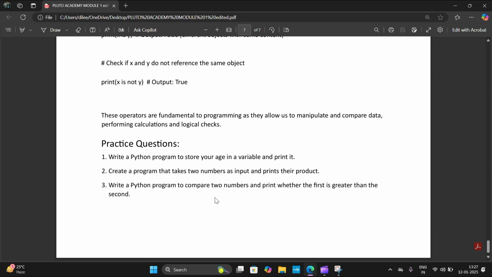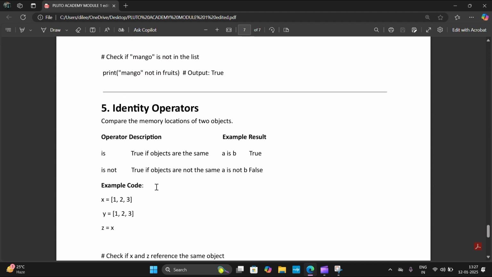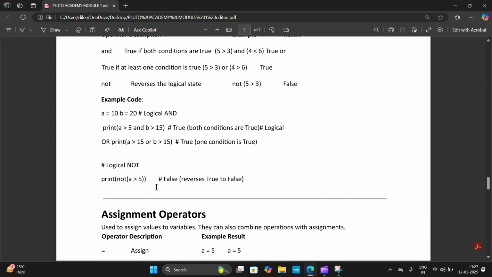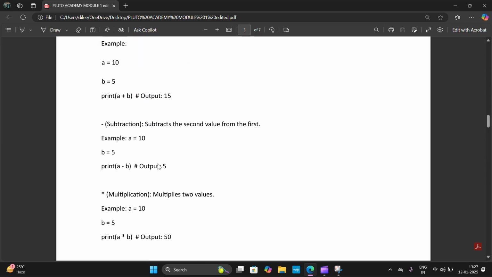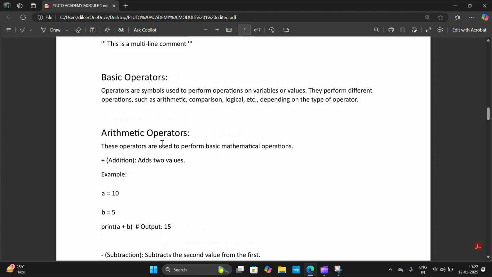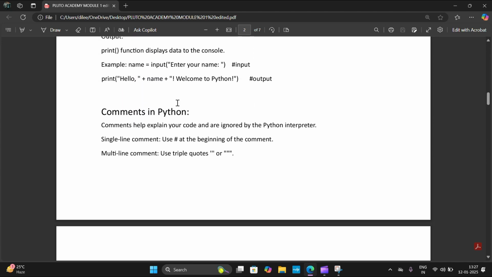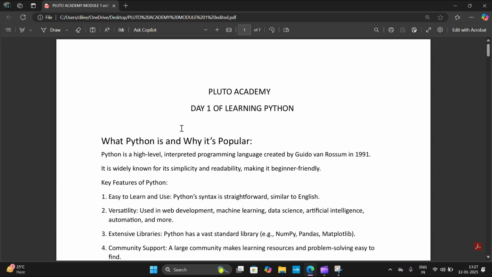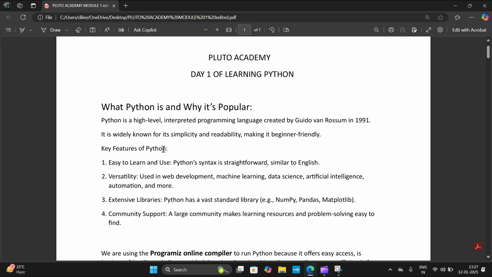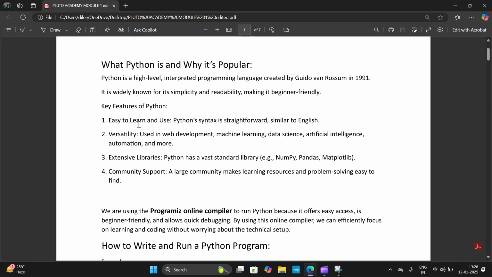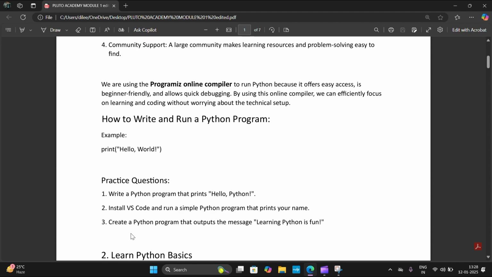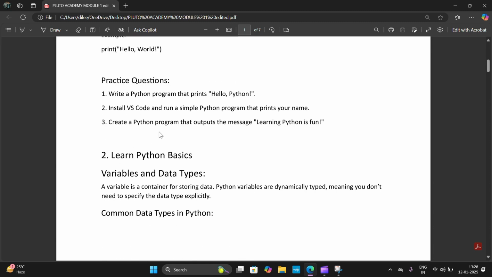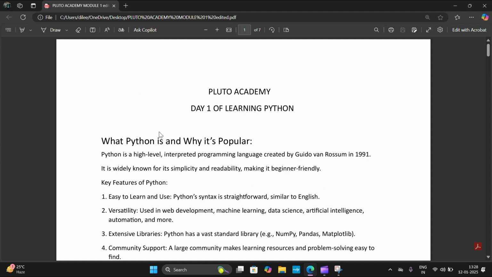You also have to do these practice questions and these example codes. You have to do all of these questions and examples, so that you will get more clarity about the topics we have learned today. So refer to this PDF from start to end and study it in order, and then do these questions, practice questions and example codes in order, so that you can learn easily. Okay, thank you.